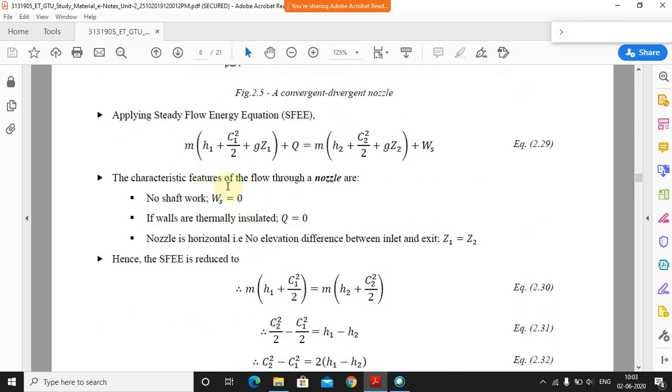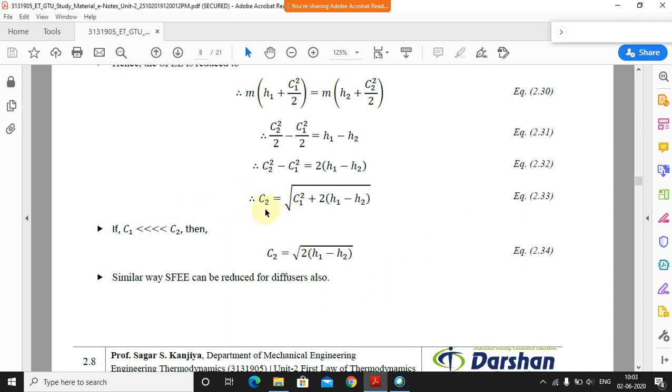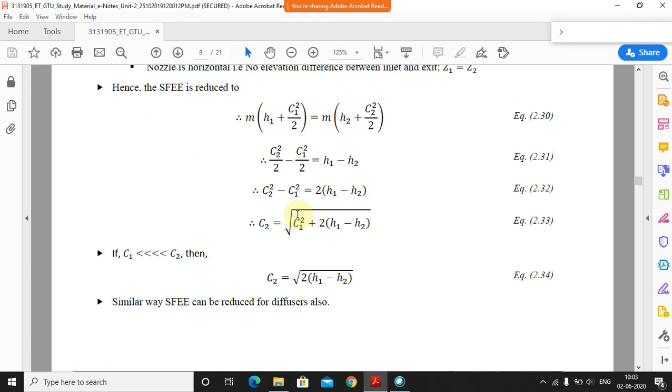After substituting all the equations and simplifying everything, we came up with the equation C2 is equal to the square root of C1 square plus 2 into (h1 minus h2). If you want to find the exit velocity C2, you should know the entry velocity, and that we know. The enthalpies we can either calculate or find out, and from the equation we can find the velocity at the exit.